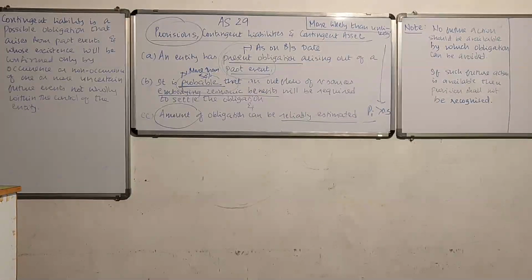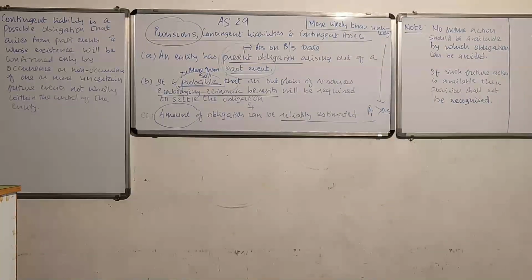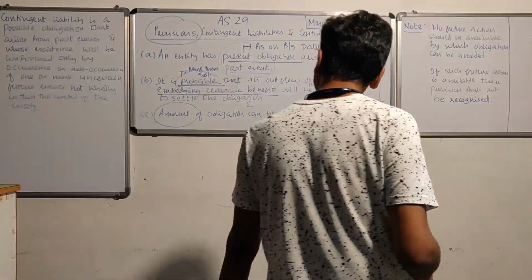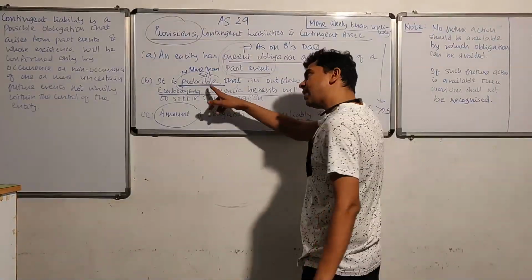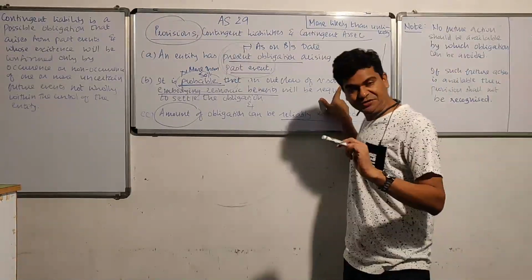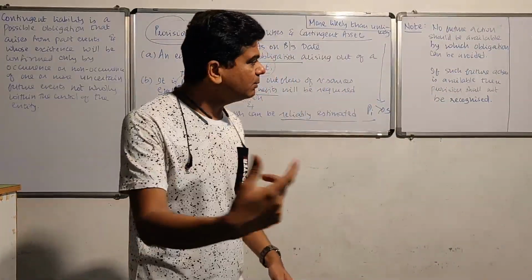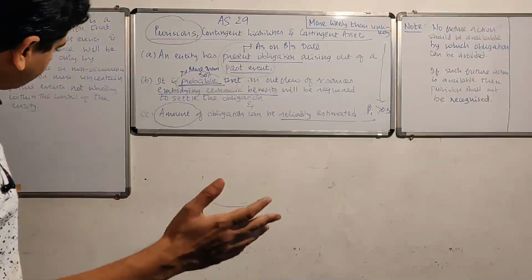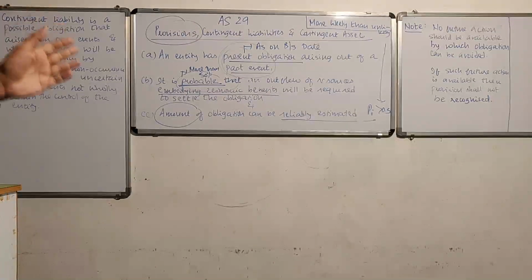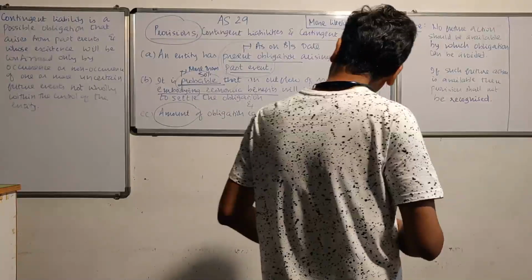Condition A, I am looking for a past event. What's my past event? My machine got physically damaged, and because of that, I'll have to repair it. So as on the balance sheet date, I have an obligation of repairing that particular machine. Will the repair expenses result into an outflow of resources? The answer is yes. And can I estimate the amount of repairs? The answer is yes. I can always call an engineer, and the engineer can tell me the amount of repair which will be required. So as you can observe, all the three conditions are getting satisfied.